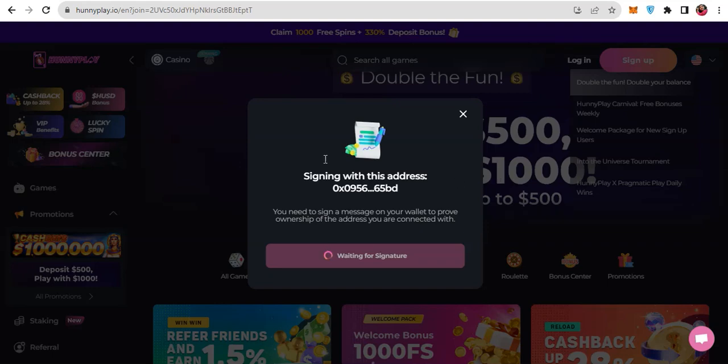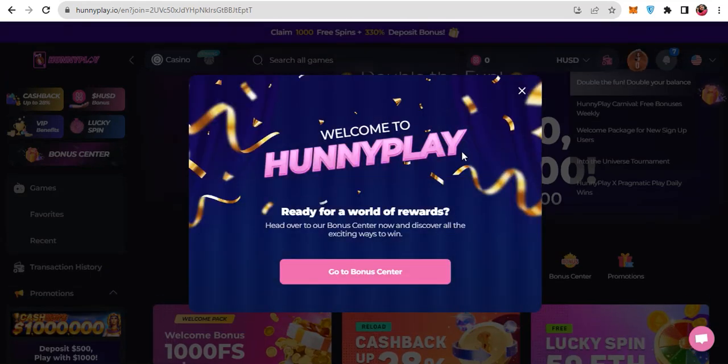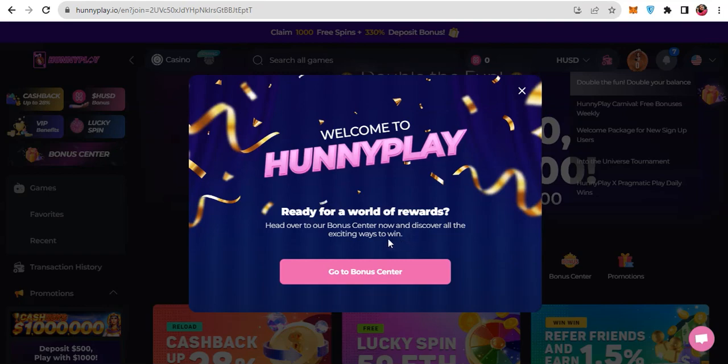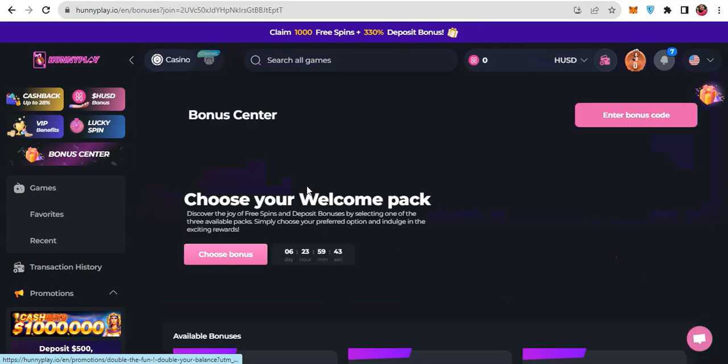So my sign up is successfully created, and now you can see: welcome to Honeyplay, ready for a world of rewards. Head over to our bonus center now and discover all the exciting ways to earn bonuses. When you sign up, you will get the bonus. Go to the bonus center, and you will see multiple bonuses.